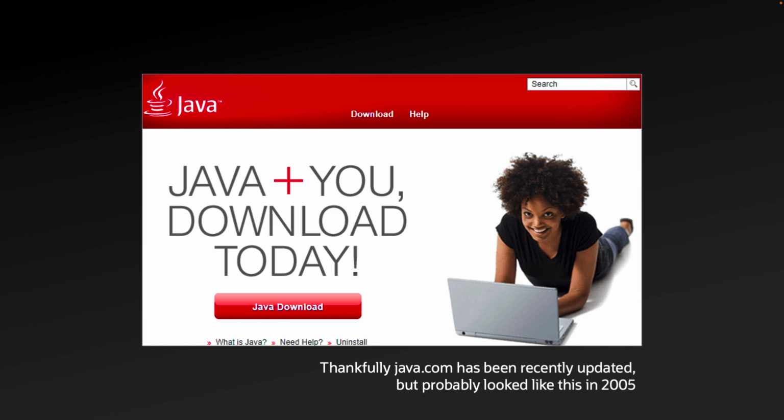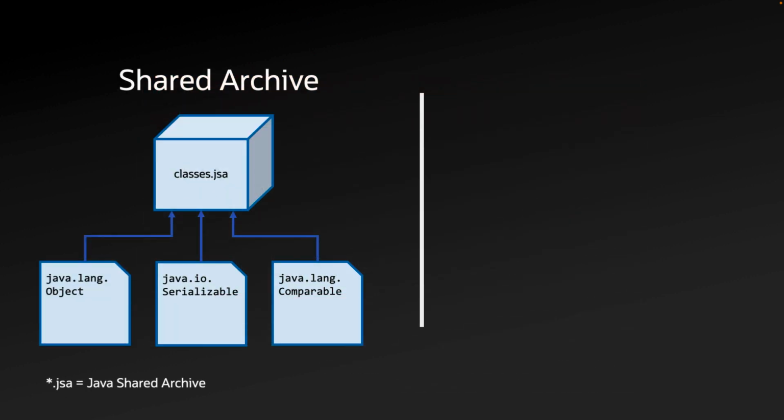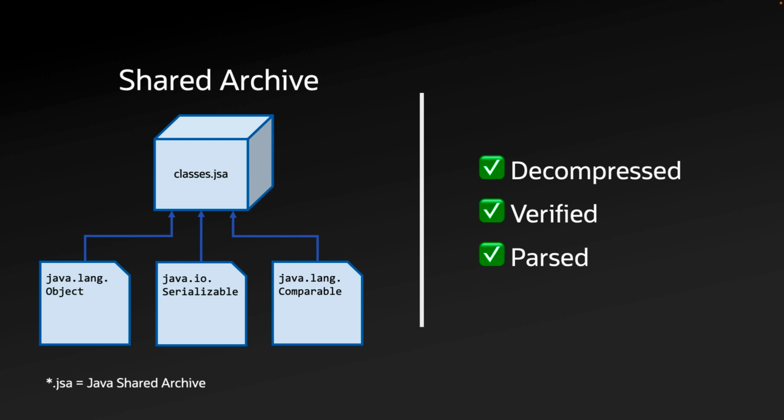CDS was added during one of the update releases for JDK 5 in 2005. While all the platforms that JDK ran on had support for CDS, only on Windows would it work out of the box. Windows was targeted as this was the platform most clients using Java were on and also had the most significant performance issues. CDS works by loading class data from an archive at startup. This archive contains the class data the JVM needs that has already been decompressed, verified, and parsed, significantly reducing the work the JVM needs to perform at startup.